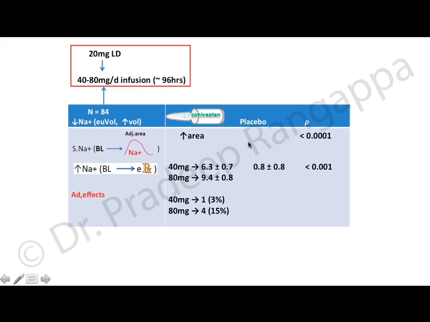That was statistically significant. When they looked at the rise in sodium from baseline to the end of treatment, with 40 milligrams there was a 6.3 plus or minus 0.7 milliequivalent rise in sodium as opposed to 0.8 plus or minus 0.8 in placebo. With the higher dose, the rise in sodium was even more profound, 9.4, and that was all statistically significant. Adverse effects were seen in fewer patients with 40 mg when compared to 80 mg. I think 15% of them had some adverse events.